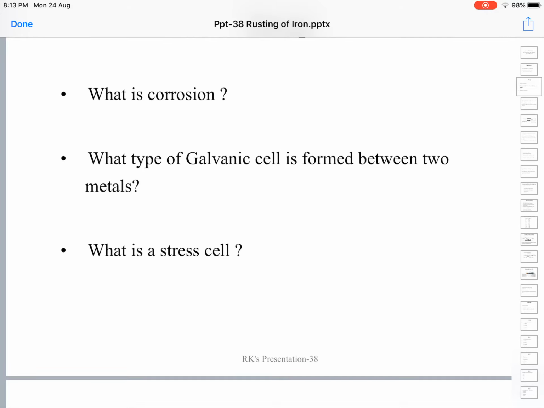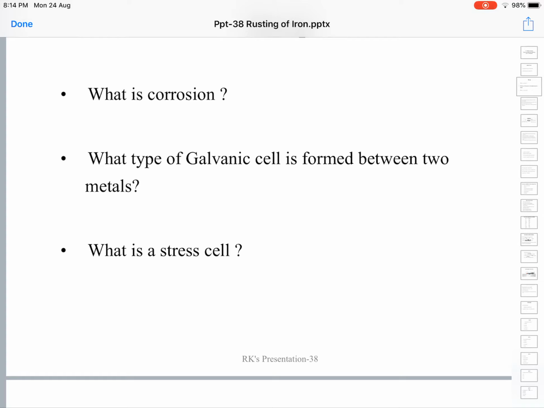And the concentration cell is also called a differential aeration cell. Different parts of the same metal may be exposed to atmospheric oxygen in a different manner. Imagine a zinc rod dipped in sodium chloride solution. Half of it is in the air, half of it is submerged. The submerged part has less oxygen concentration around it, whereas the part in the air has more oxygen concentration around it. The part with more oxygen concentration turns into the cathode, and the part with less oxygen concentration turns into the anode.